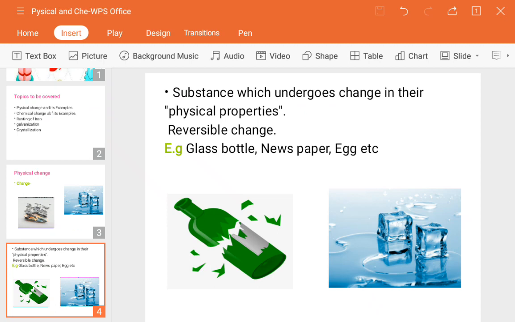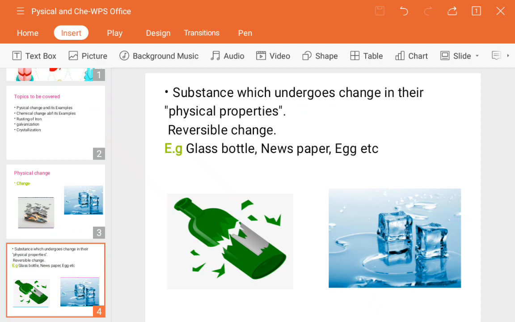Next is a broken egg. When an egg is broken, you can only join the shells if they properly fit. If the liquid spills out, then you cannot reverse it, meaning you cannot put it back inside. It means that it's not actually reversible. Some of the changes are reversible, some are not.